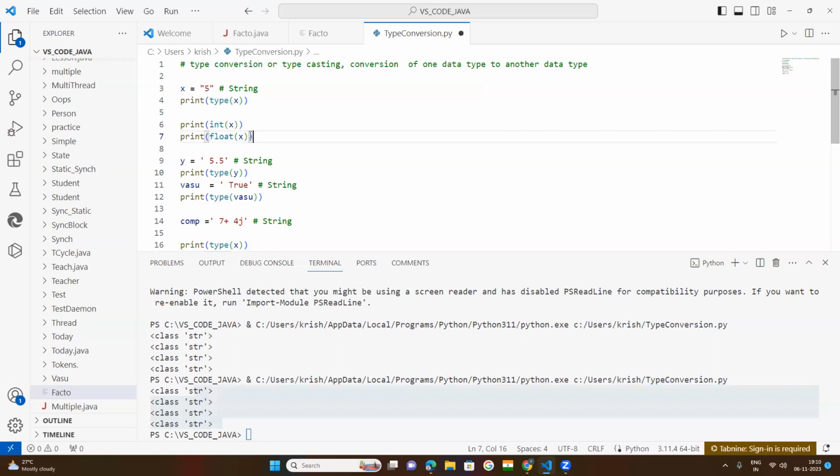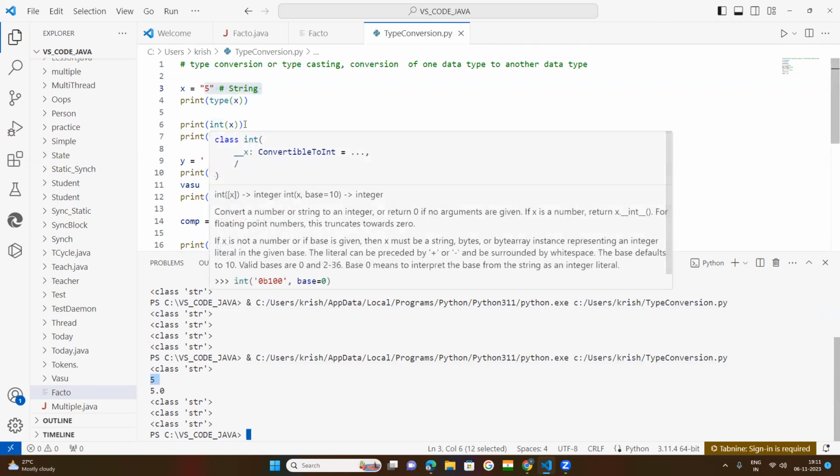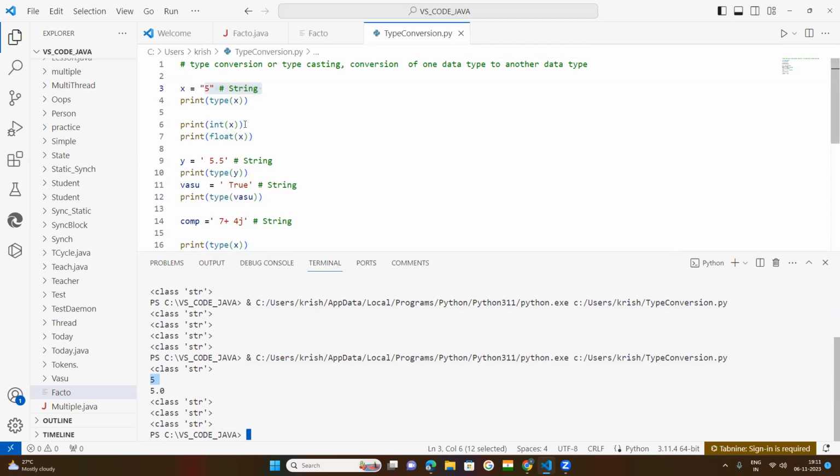You will get the output as 5.0. You check back: this 5 is a string type of data. After the int function converts it, you get 5. After that, the string converted into float gives 5.0.